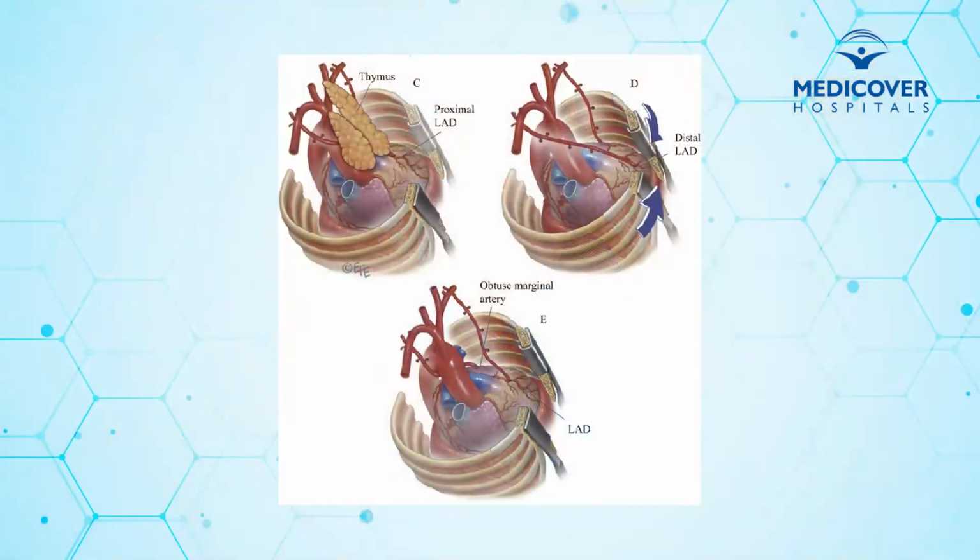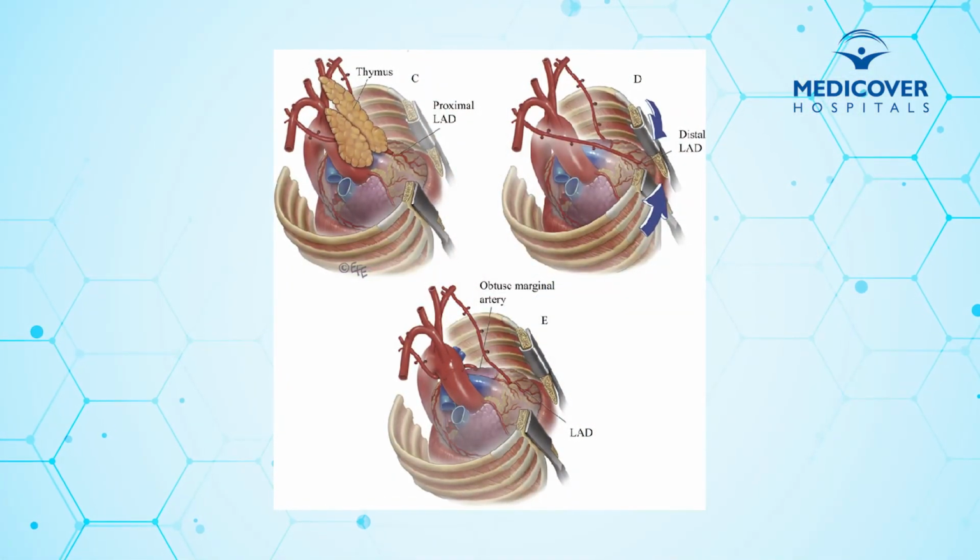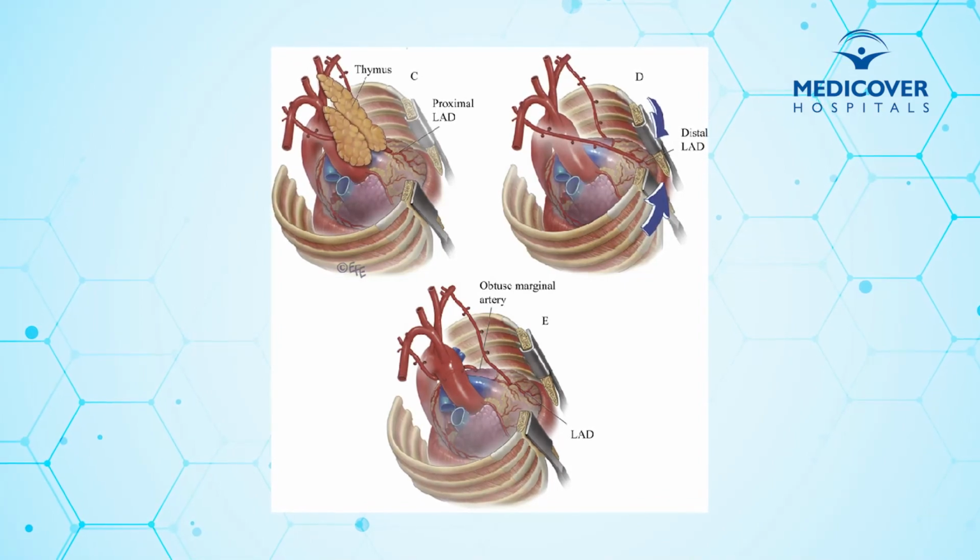The conduits can be used as free grafts, or in situ, or we can anastomose them as a T or Y graft. Most commonly, depending upon where the lesion is, we use the right internal mammary artery, which we can connect to the right sided artery or left sided artery, or the left side artery can also be used on the left side. Sometimes if the arteries are not reaching, then we have to disconnect the artery and connect it to make a Y or T graft, and then do the anastomosis.